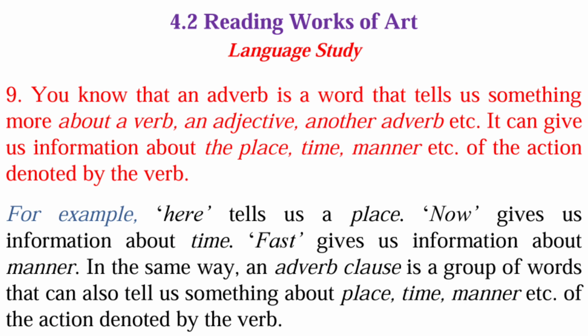So the first question is: you know that an adverb is a word that tells us something more about a verb, an adjective or another adverb. It can give us information about the place, time, manner, etc. of the action denoted by the verb. For example, here tells us a place, now gives us information about time, fast gives us information about manner. In the same way, an adverb clause is a group of words that can also tell us something about place, time, manner, etc. of the action denoted by the verb.